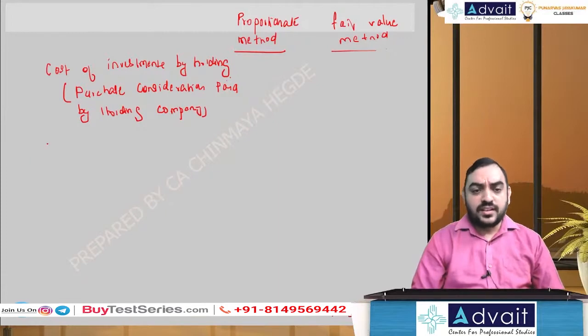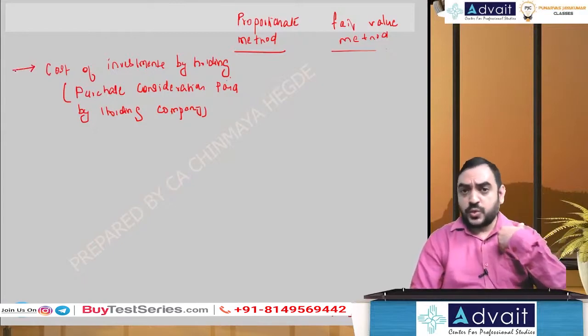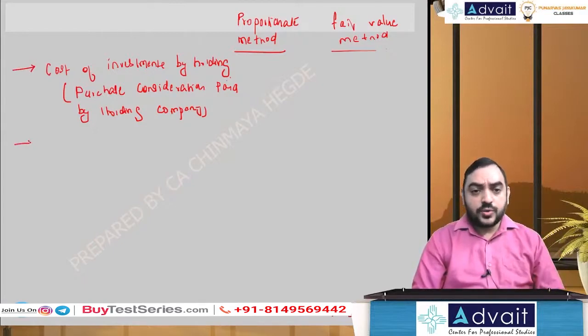Then we are going to consider NCI, outsider shares, because the purchase consideration represents the holding company share in the subsidiary. Holding company is one of the shareholders, and then the outsider share is called NCI, non-controlling interest, outsider share basically.